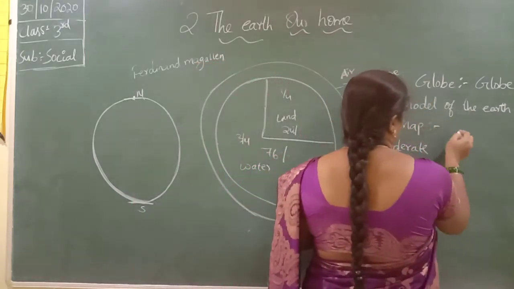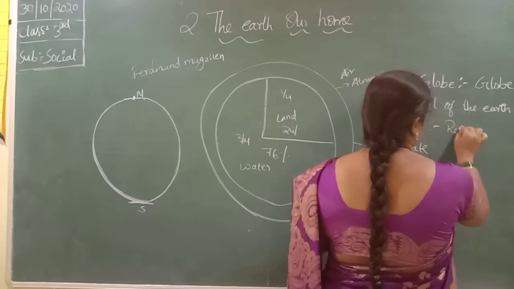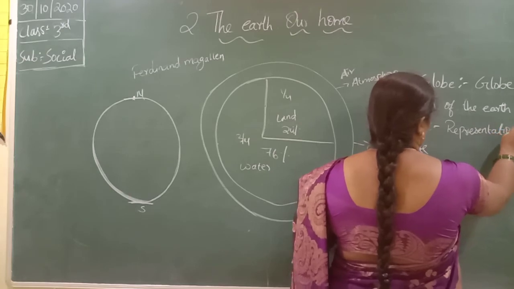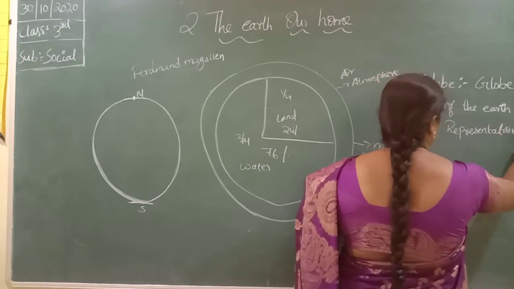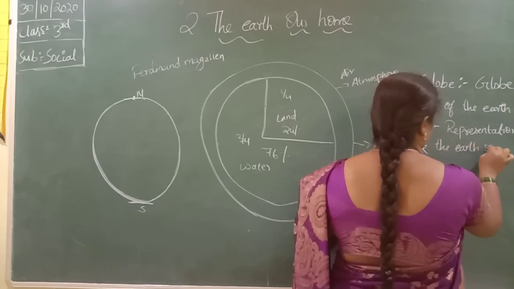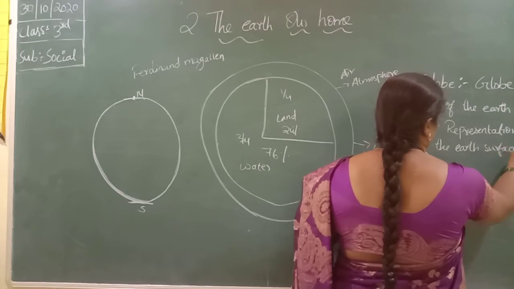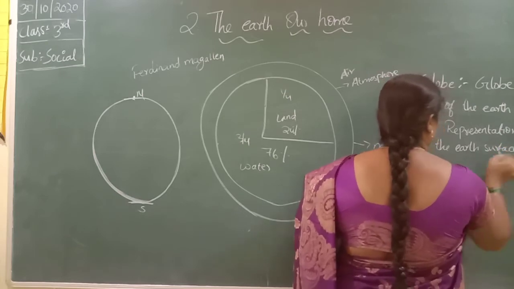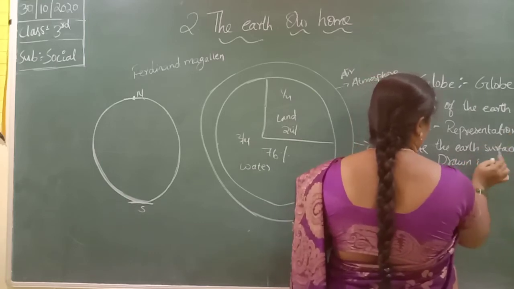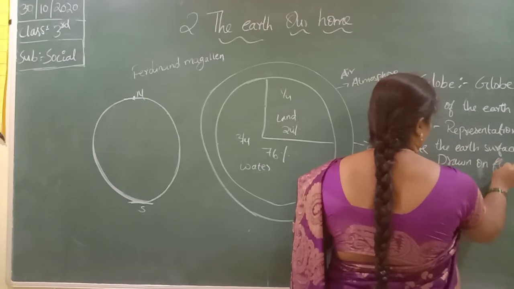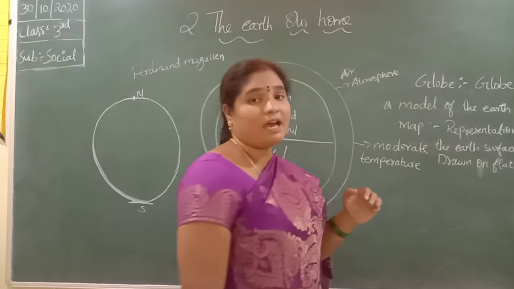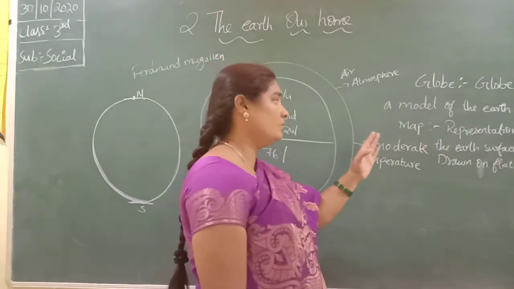Map. Representation of the earth surface, drawn on a flat area. So map is more useful than the globe.